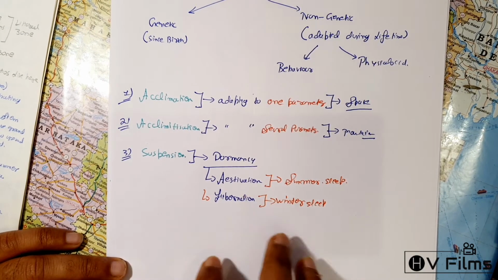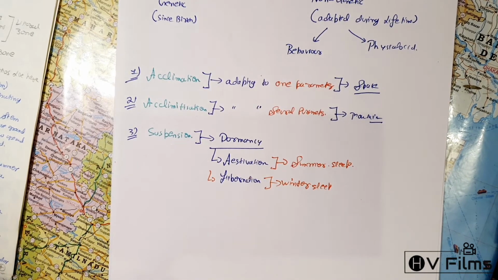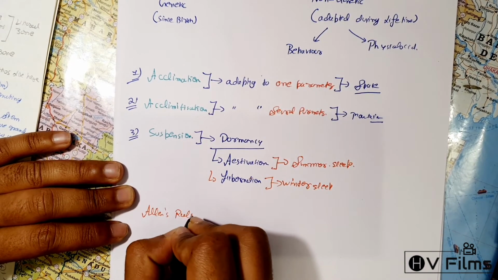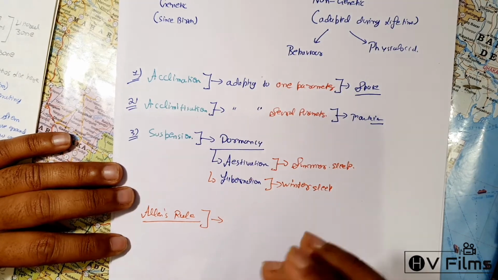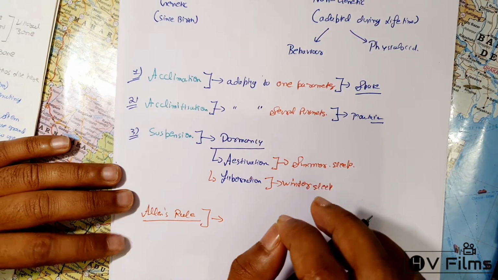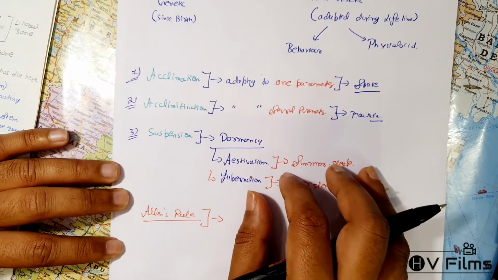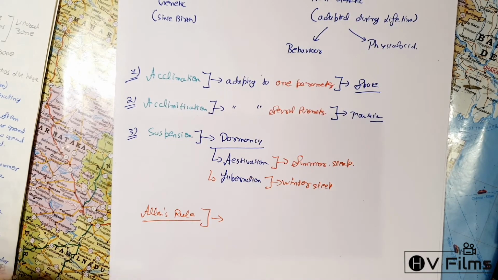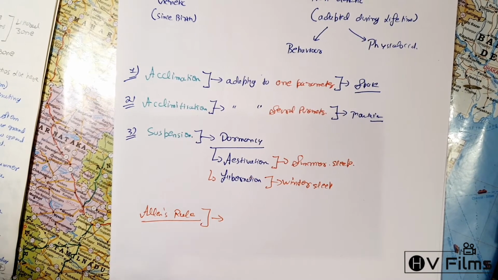Now, somewhere around 1877, there was a scientist, Joel Allen, who gave the concept of Allen's rule, an eco-geographical rule. Let me write the name here. The Allen's rule says that organisms adapted to colder climates, such as in Antarctica, the Arctic, and the northern pole, have a common feature: their limbs and ears are shorter, so that the amount of heat they radiate is lower and more heat is available to the body.